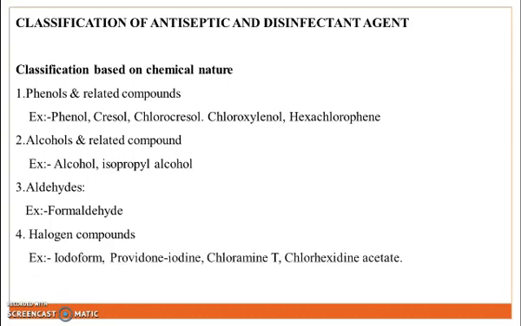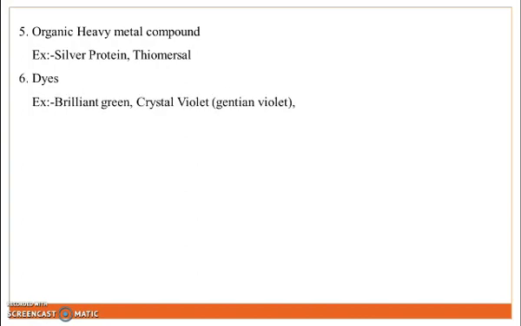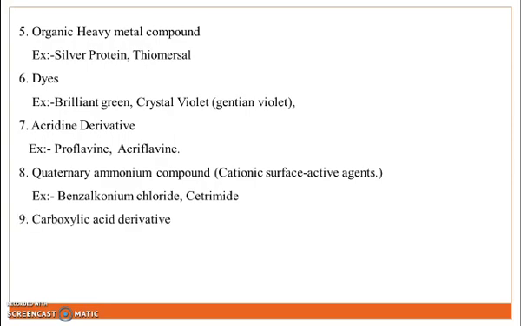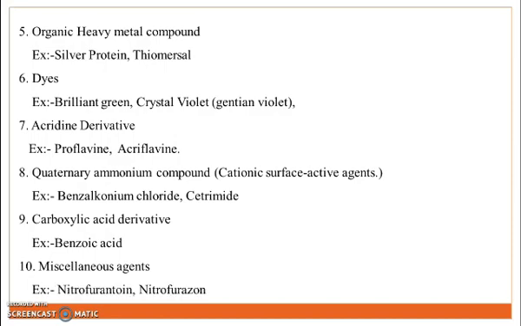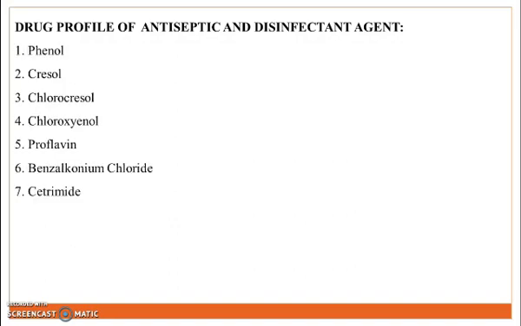Next class is halogen compounds. Examples: iodoform, povidone iodine, chloramine T, chlorhexidine acetate. Next class, organic heavy metal compounds. Examples: silver protein, thiomersal. Next class, dyes. Examples: brilliant green, crystal violet. Next class, acridine derivatives. Examples: proflavine, acriflavine. Next class is quaternary ammonium compounds. Examples: benzalkonium chloride, cetrimide. Next class, carboxylic acid derivatives. Example: benzoic acid. And the last class is miscellaneous agents. Examples: nitrofurantoin, nitrofurazone.